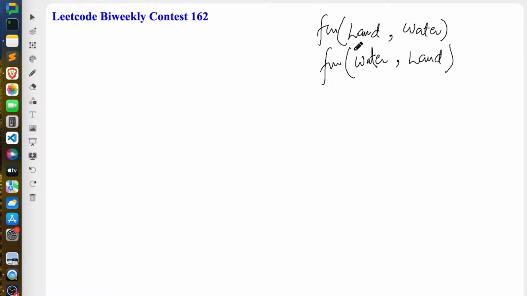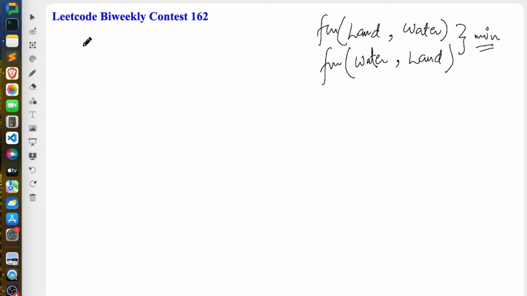So in the problem, we know that your order could be anything. It could be first land and then water ride, or first water ride and then land ride, right? So I'll create the same function, but in the second pass, I will just swap these two arrays, right? So it will cover both cases, first land then water, and first water then land, and we will take the minimum among these two, right?